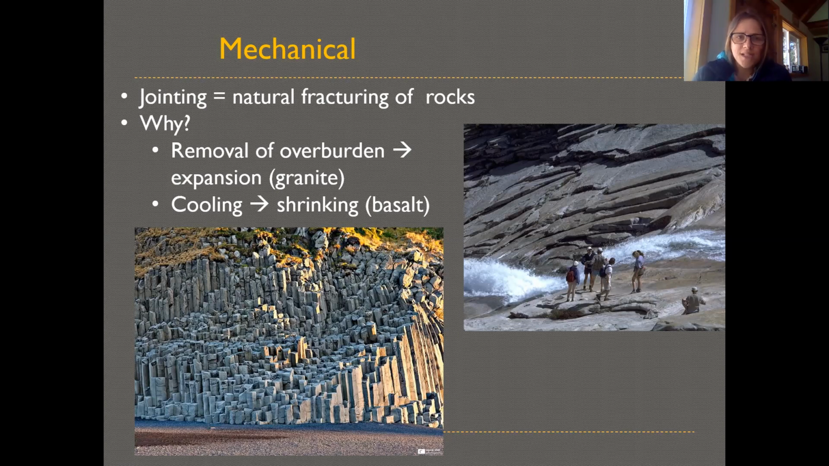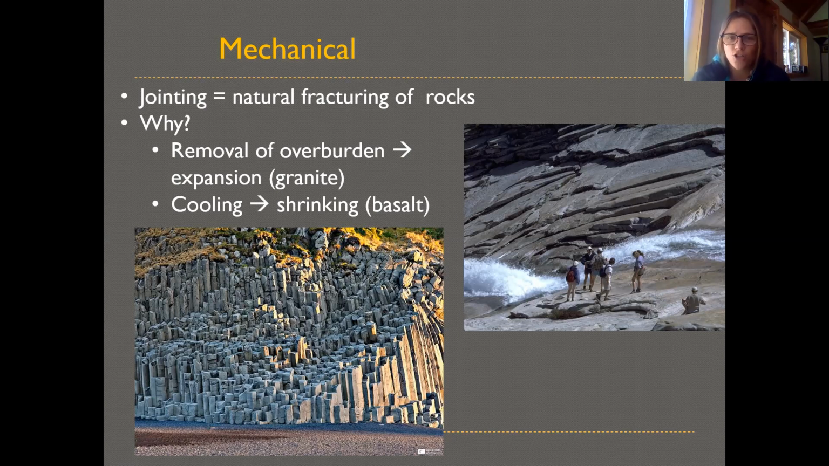And then on the left, we see a dramatic impact of cooling. So this is basalt, which we know happens from lava flows. The lava flowed out on the landscape, and then as it started to cool, the rock is actually shrinking. And as it's shrinking, it's cracking apart along some weak places in the chemical physical structure, and it breaks into these characteristic columns. So in both these cases, these are examples of mechanical weathering.